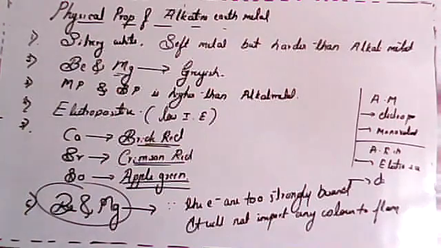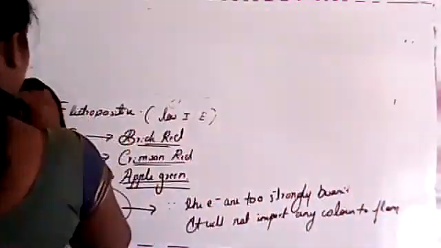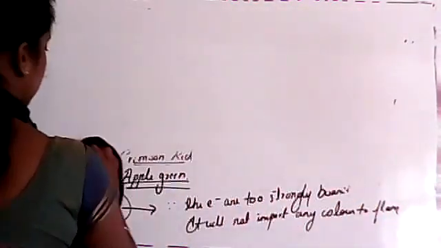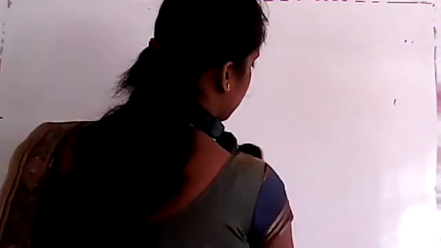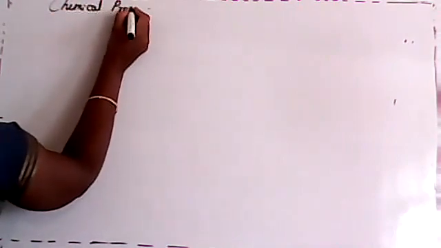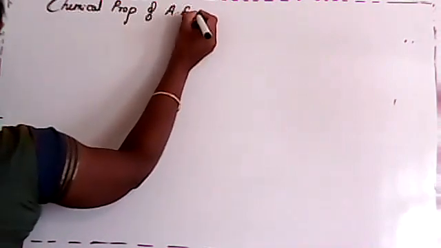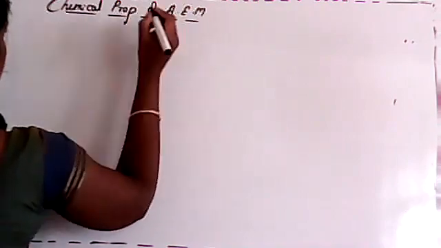Is it clear, students? In that case, we'll move to the next important thing, which is nothing but chemical properties. The next topic is the chemical properties of alkaline earth metals.